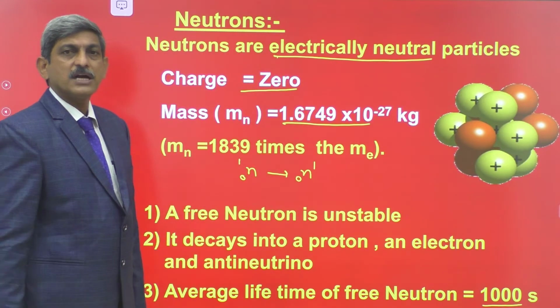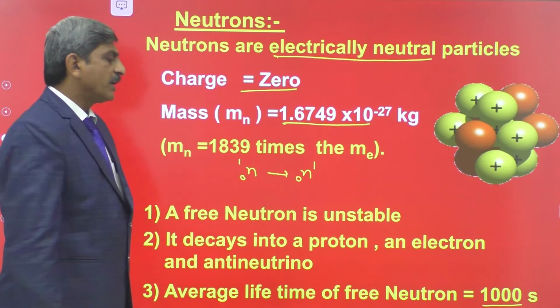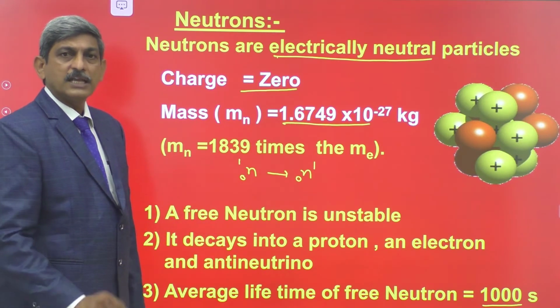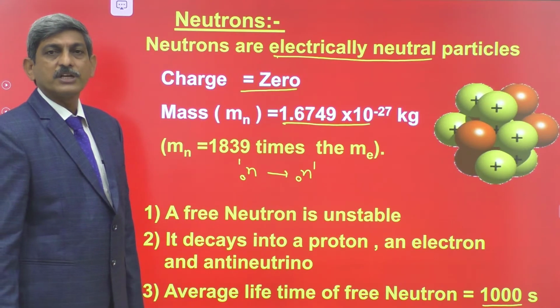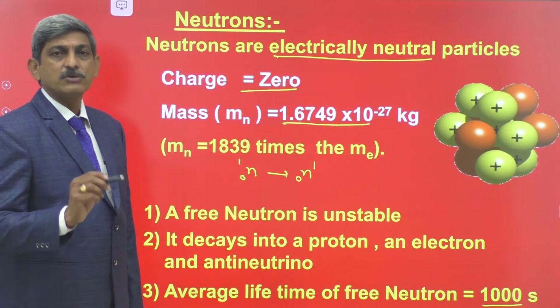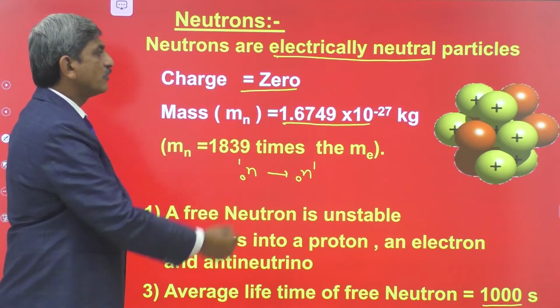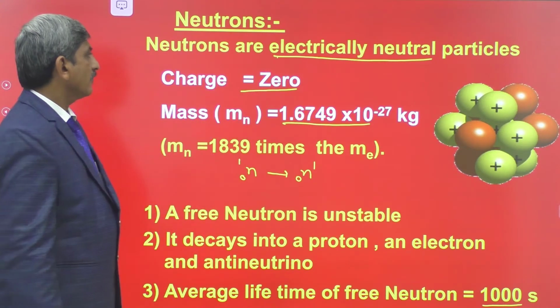A free neutron is unstable. A free neutron decays into a proton, electron and antineutrino, and the average lifetime of the free neutron is nearly 1000 seconds. This is about the neutron.